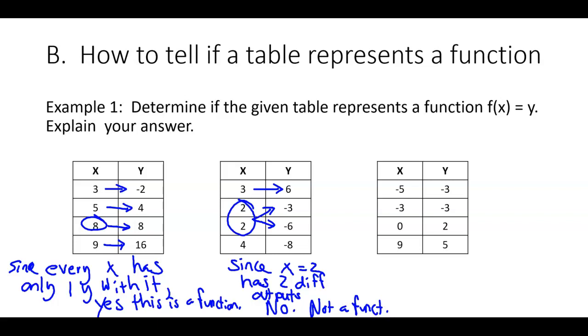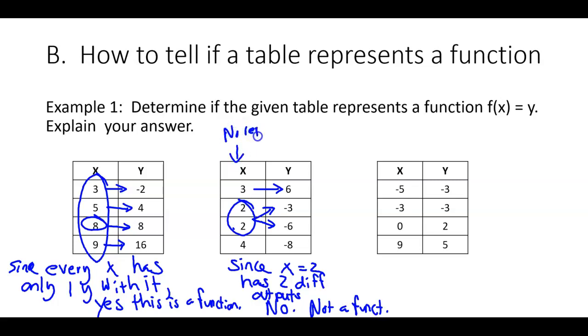Now I'm going to give you guys an easier way to tell this, okay? The easier way is this. Do you see any repeating numbers here in the X table? No. So since there's no repeat, that means each one of these X's is giving me one answer only. Do you see repeats here? Yeah. Since there's a repeat, that number is getting matched up with 2 different Y values, and that's not okay. So no repeats are allowed.